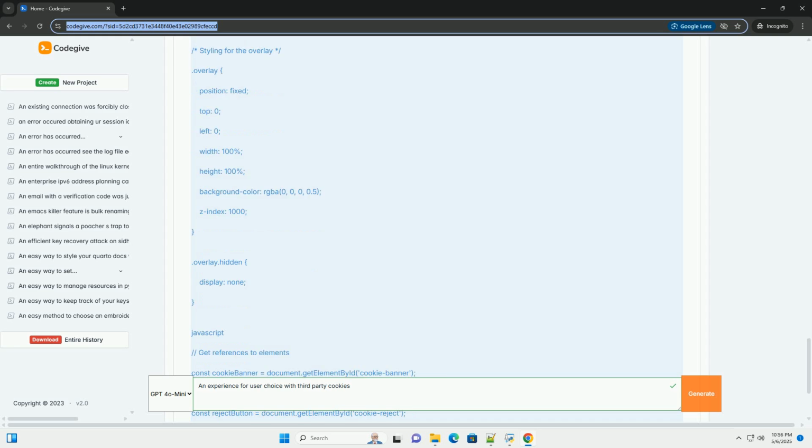7. Delay loading of third-party scripts. Prevent third-party scripts from loading and setting cookies until the user has explicitly given consent.